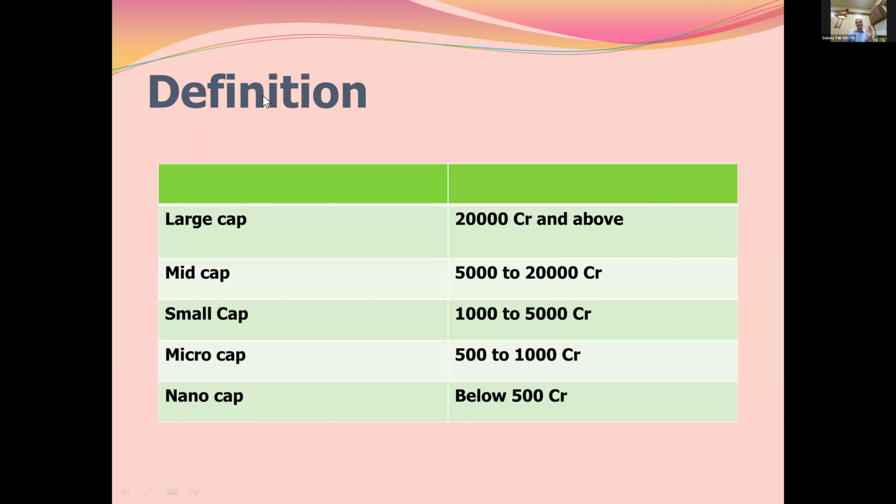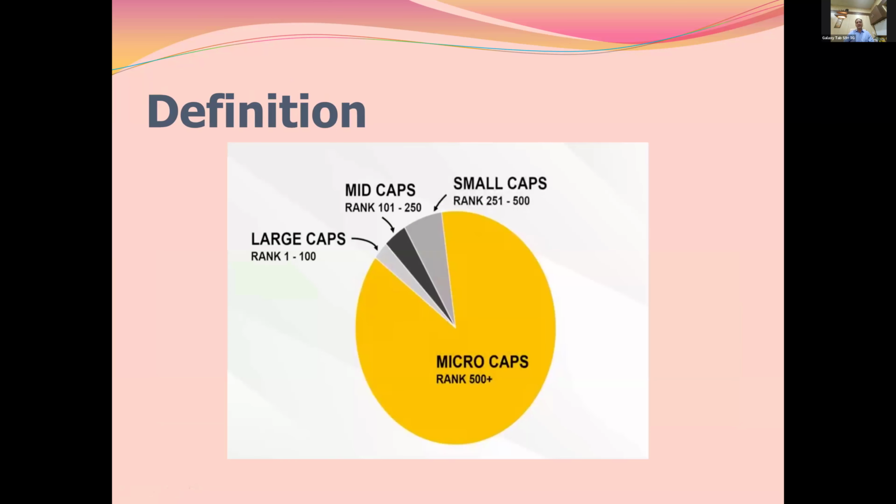Large cap is considered as any company which has a market cap of 20,000 crore and above. Mid cap is a stock which has a 5,000 to 20,000 crore market cap. Small cap is considered when it has a 1,000 to 5,000 crore market cap. Micro cap is 500 to 1,000 crore market cap value, and all other companies below 500 crore market cap are considered as nano cap companies.